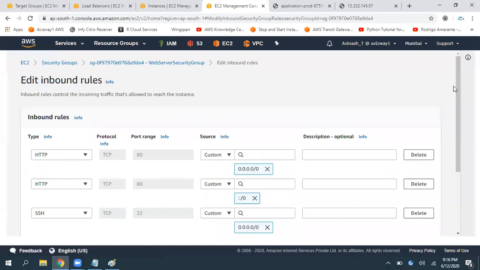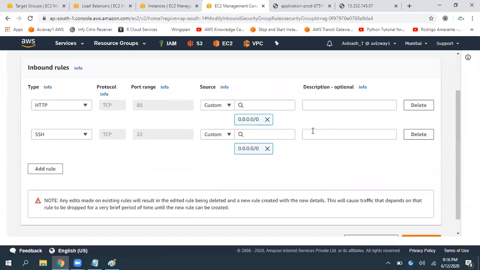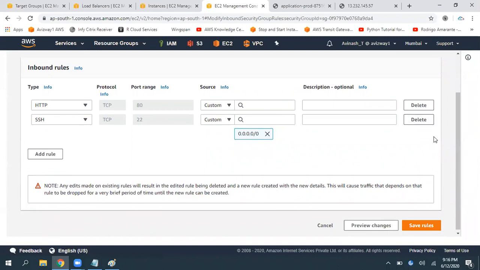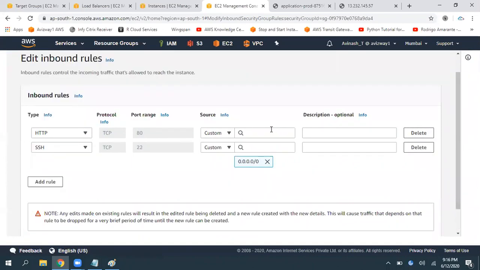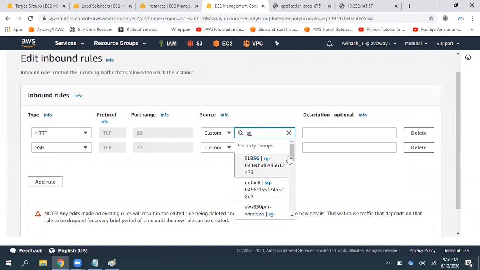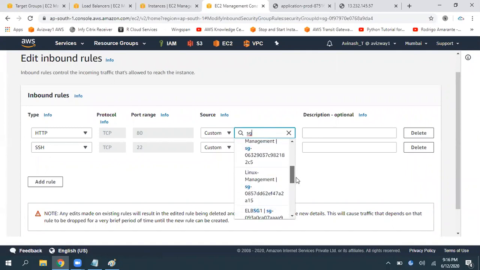So what we generally do is not open it for everyone. From the instance level, go here and type SG. It is going to list all the security groups available in your AWS account. Now, for my load balancer, I created one security group. What is the name I have given?